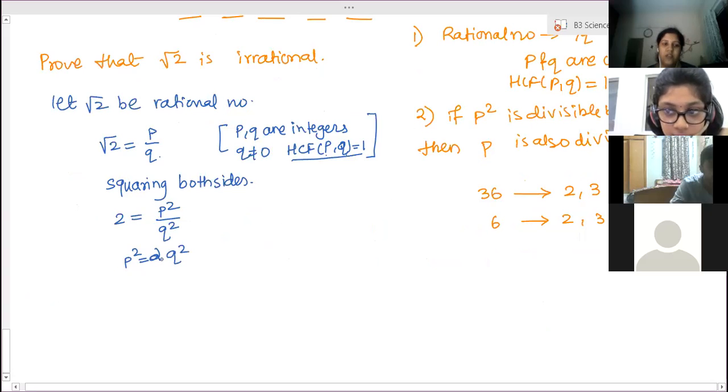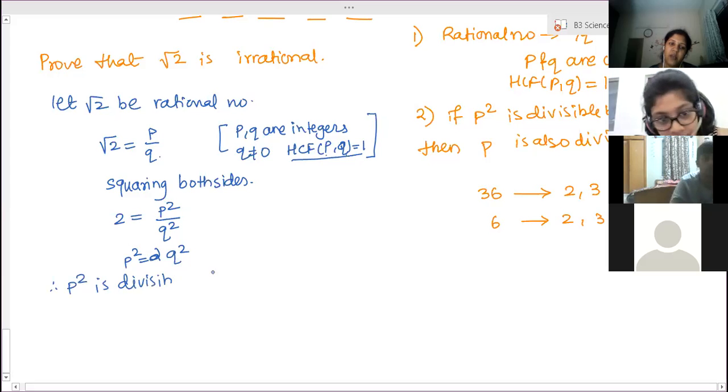So p square is equal to 2 into q square. So 2 is a factor of p square, because p square is written as 2 into q into q. That means 2 is a factor of p square. So therefore, p square is divisible by 2.